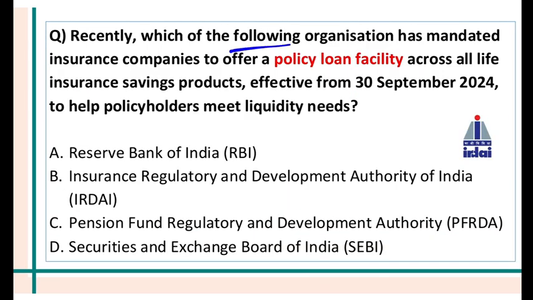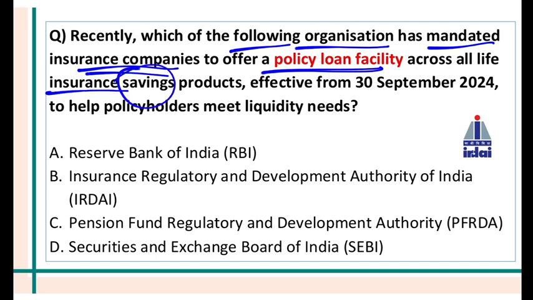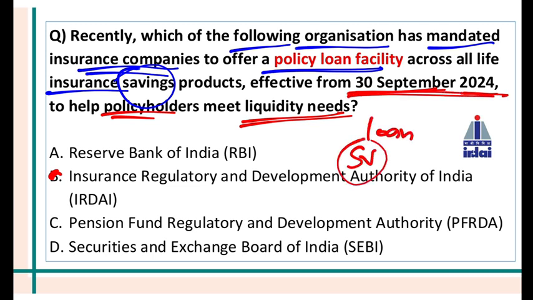Recently, which of the following organization has mandated insurance companies to offer a policy loan facility across all the life insurance savings products, which means endowment plans, effective from 30th of September 2024 to help the policyholders meet liquidity needs? Of course, it has been done by IRDAI. From 30th of September, you will be able to take a loan against your surrender value of the policy. Now, what is the meaning of that?